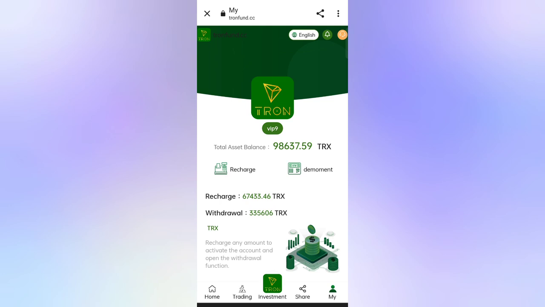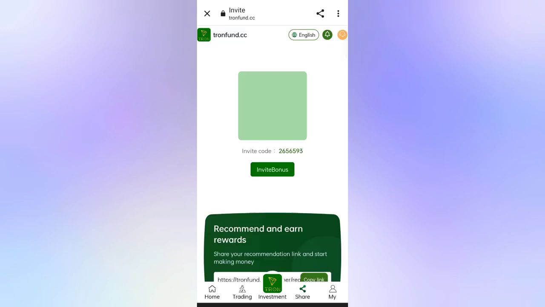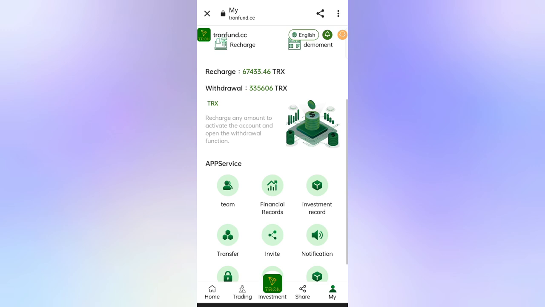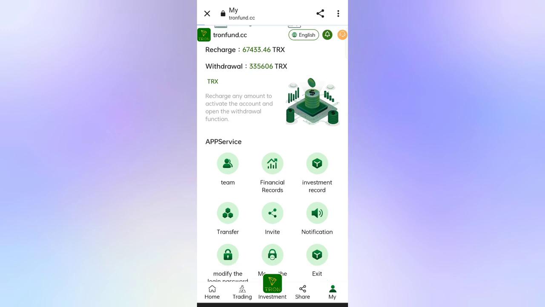Now I will tell you how to earn commission. So guys, first of all click on share. If you invite your friends through referral, you get commission. Now copy your link and send it to your friends. Now click on team. In the team you can see all the details of the team. In the first level you will get 13% commission, and in the third level you will get